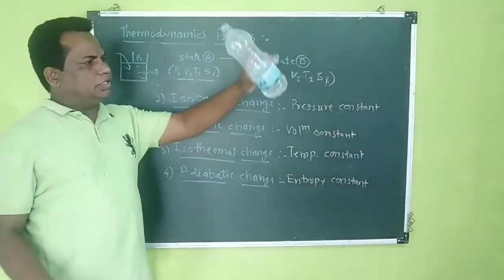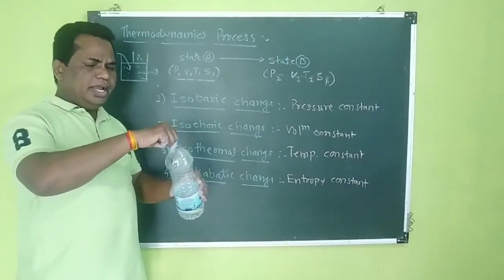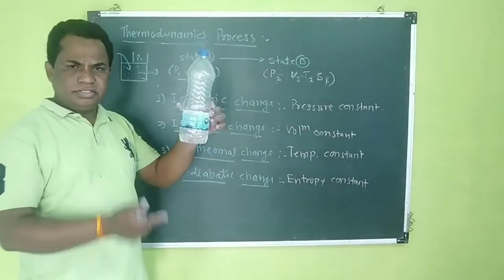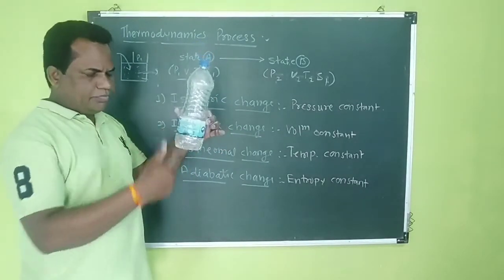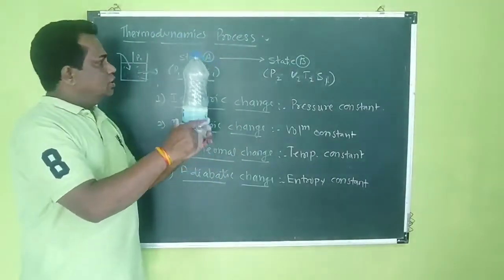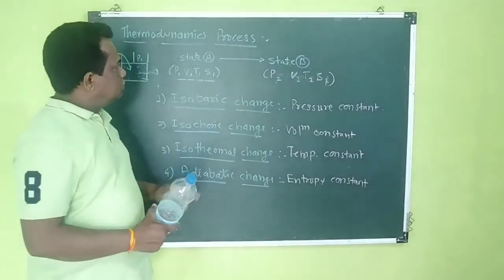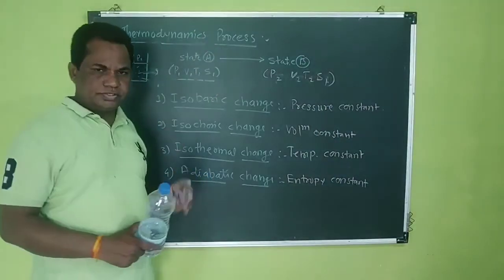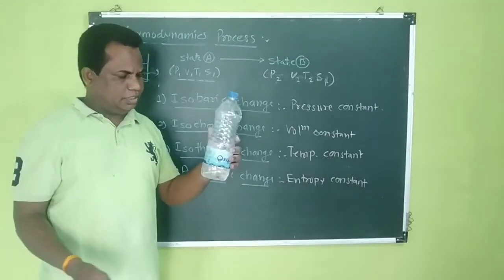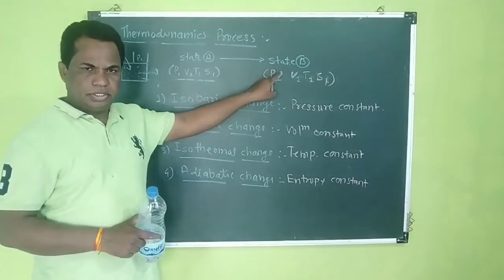If some quantity of water is taken from it, its volume changes, pressure changes, temperature changes, and entropy also changes. So this state change from A to B is called a thermodynamic process. Due to exchange of energy, or exchange of air, that is material molecules, the state changes from one to another.